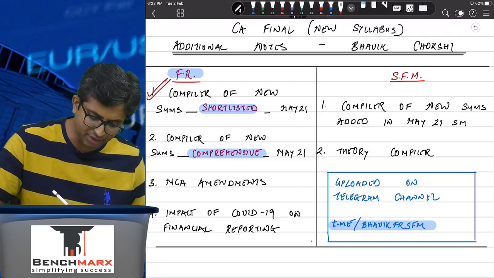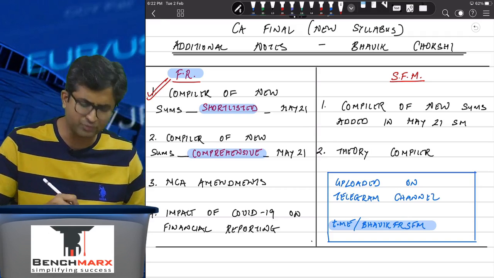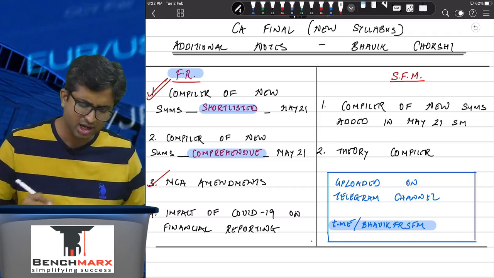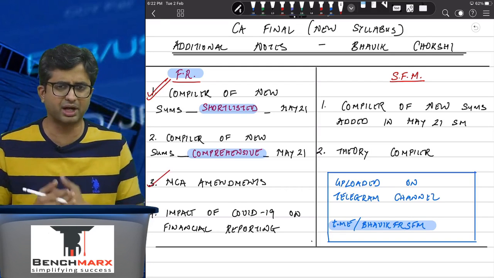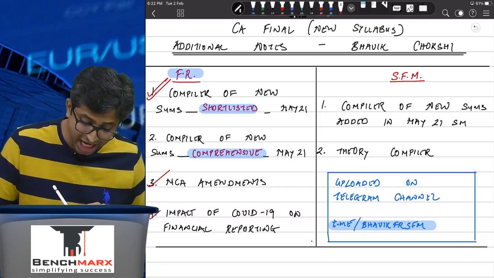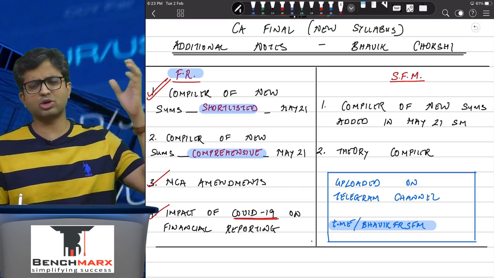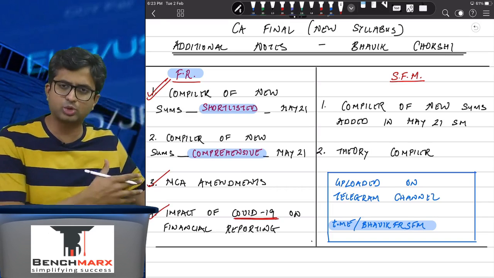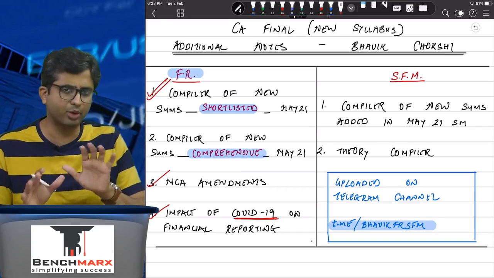Apart from that, there are also a few MC amendments for which I've already recorded two videos, and there's a short file which comprises the theory and a few problems that we have formulated or selected. So these are the MC amendments, and I have shared the PDF for that over here. And then there is the impact of COVID-19 on financial reporting. This is based on an institute FAQ list, and it is of mediocre importance.